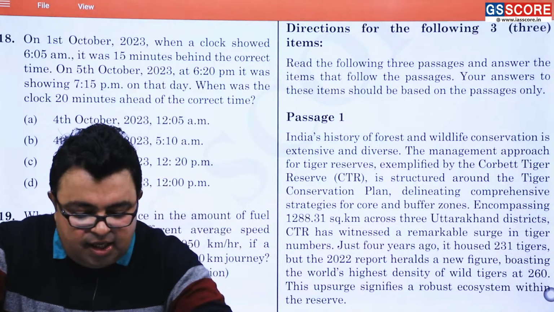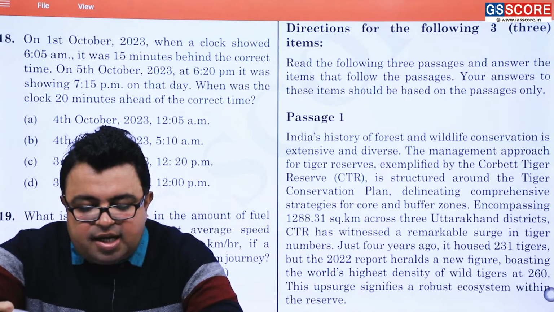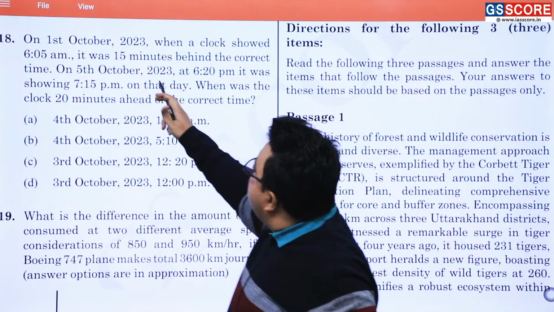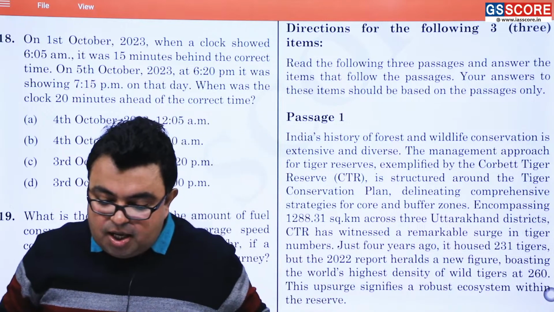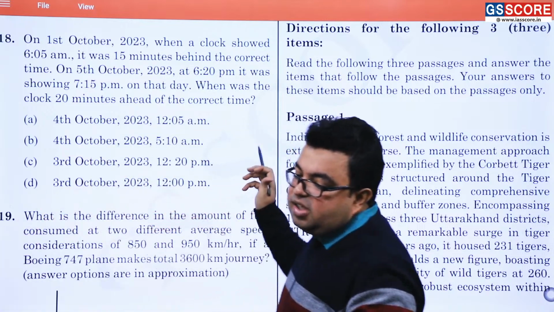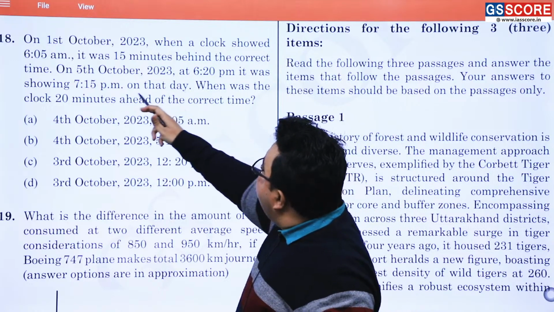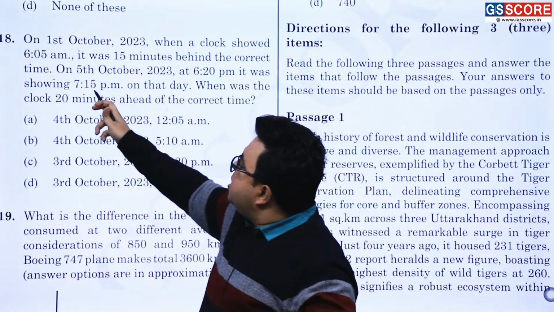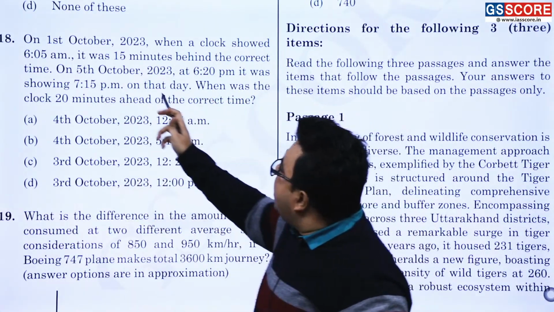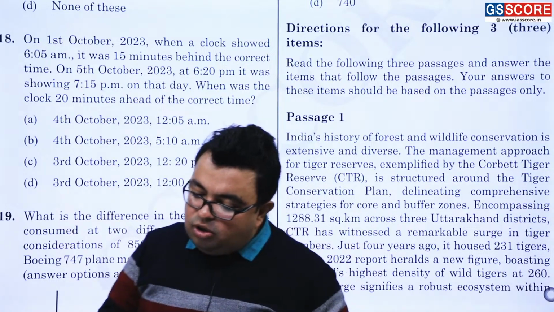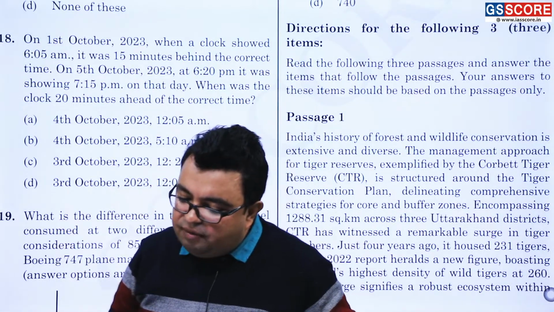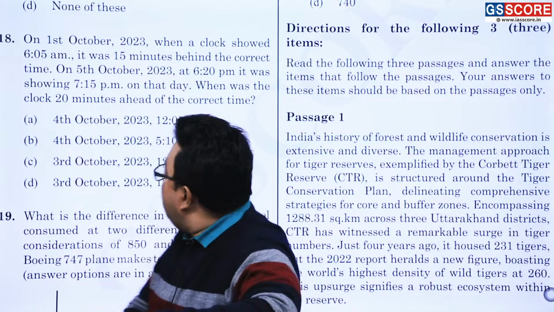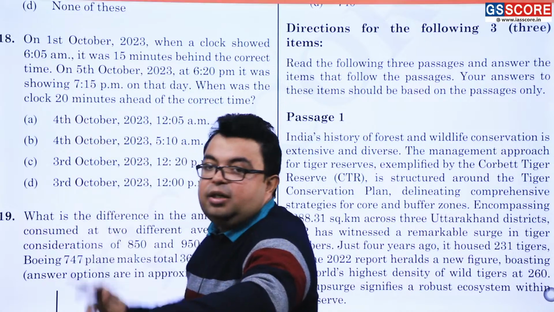So we are saying that 1st October 6:05 is the time and it was 15 minutes behind. And on 5th October it is 7:15 and it is 55 minutes. 20 plus 40 is equal to 60, and 40 plus 15 is equal to 55. So there is a gap of 55 minutes on one side and 15 minutes on the other. Am I correct or not? And a gap of 55 minus 15 minutes is equal to 40 minutes between the two. And now the question is asking about 20 minutes, that is exactly the midpoint.